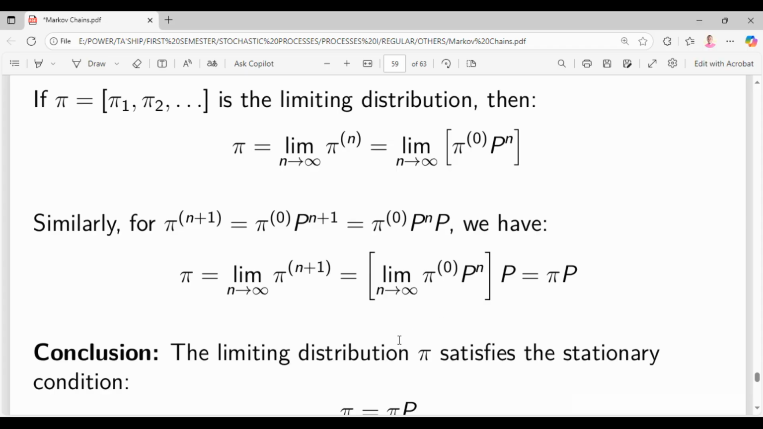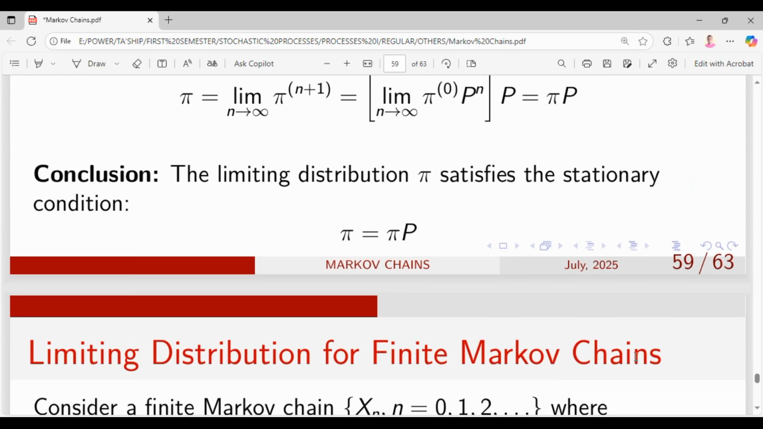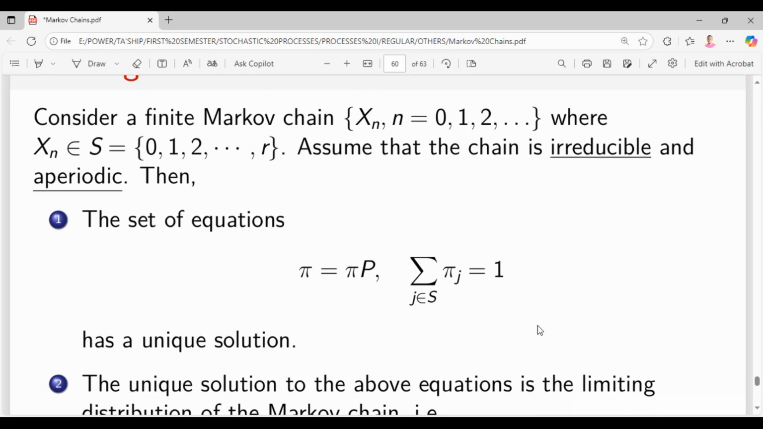It's like we're trying to get an image of it, but it gave us its own image. We multiply pi by P, and it gives us pi back. If that happens, then the limiting distribution pi satisfies the stationarity condition. That is, pi should equal pi P.